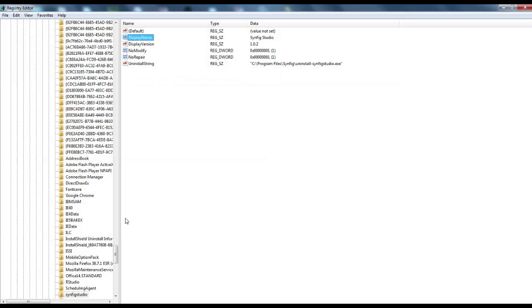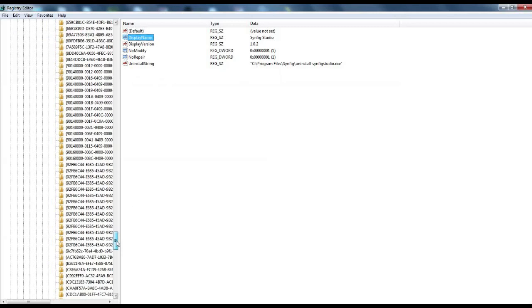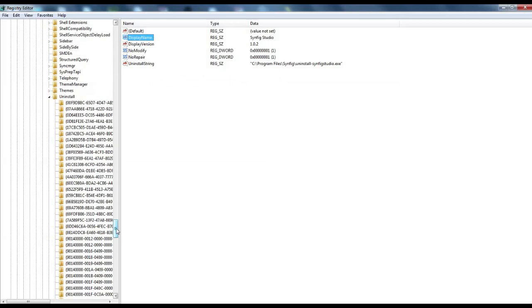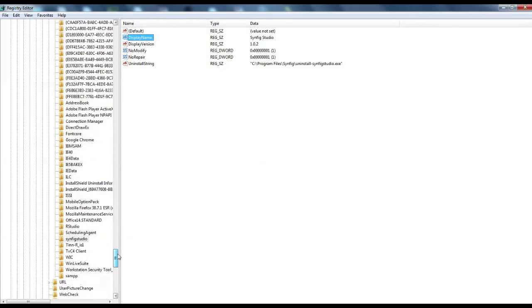Okay, now you see here we have a folder called uninstall. Inside that we have a key called Synfig Studio. Now what we need to do in order to hide our program from uninstall panel, it's very simple.